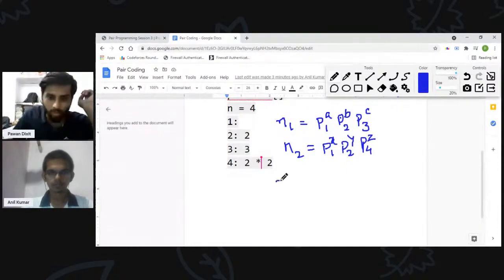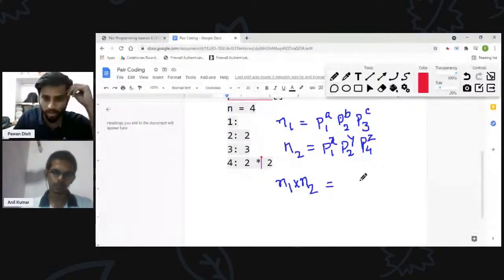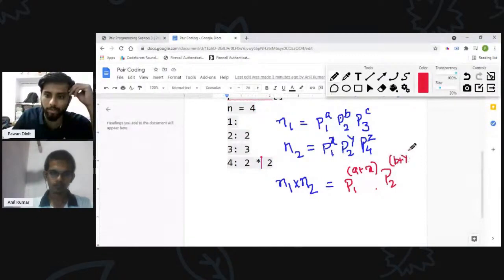Then what we can say about the number of factors of n1 into n2, right? We can directly use the law of exponents and say the power of p1 in n1 into n2 will be a plus x. So p1 will be occurring a plus x times, p2 will be occurring b plus y times, p3 will be c, and p4 will be z times.